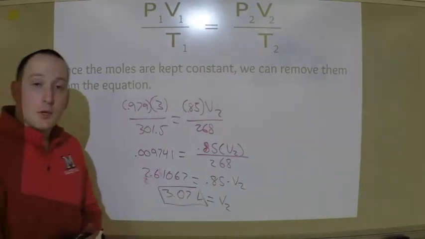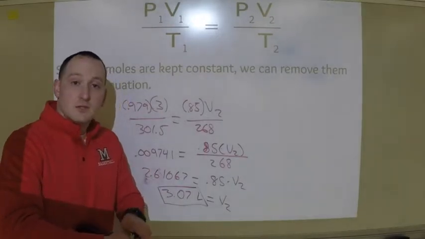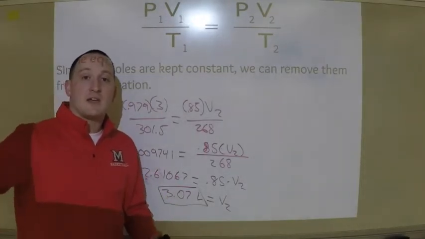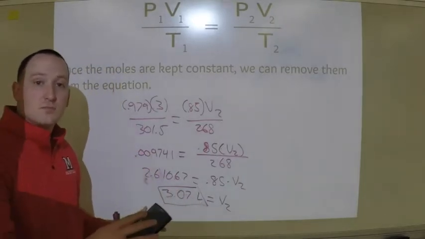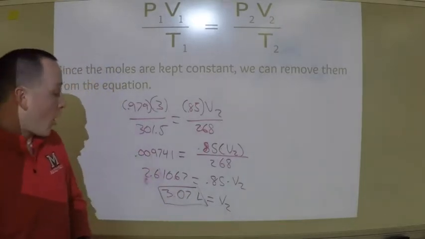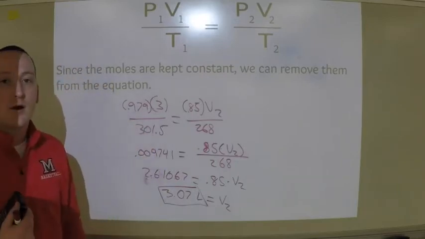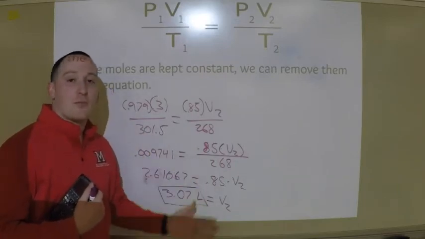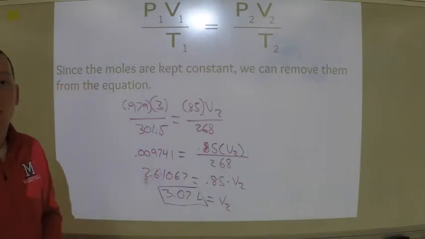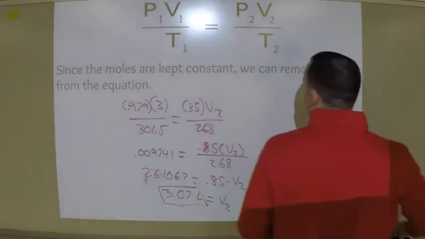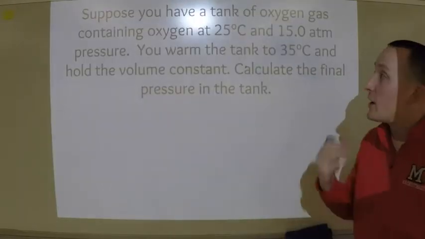In other words, if we took a balloon that was 3 liters from Gas City / Marion, we took it to Pikes Peak under those conditions and we measured them, our balloon would actually grow in size a tiny bit. All right? That's how we can solve mathematically what the size of that balloon would actually be. Okay? So, let's go ahead and try another one.